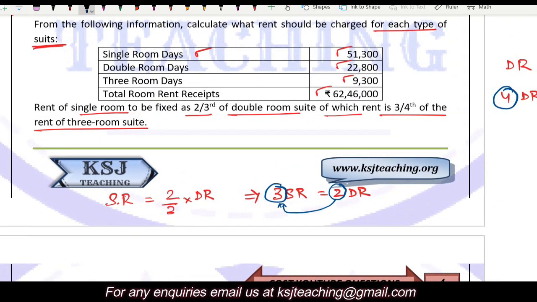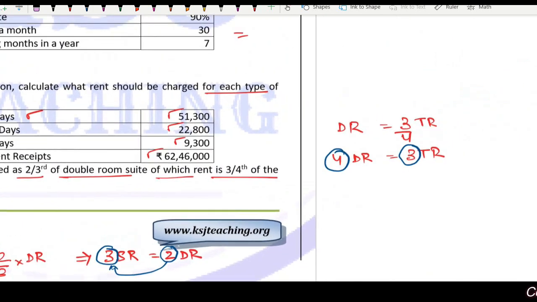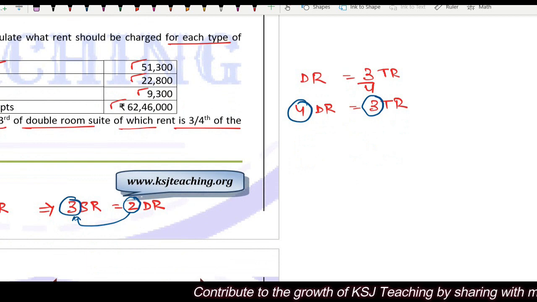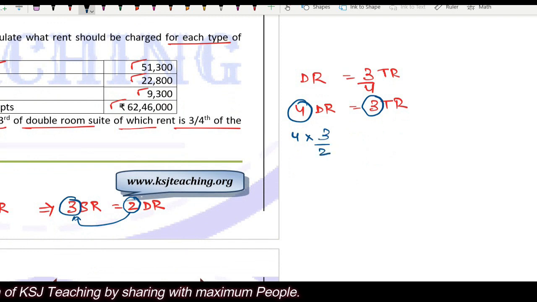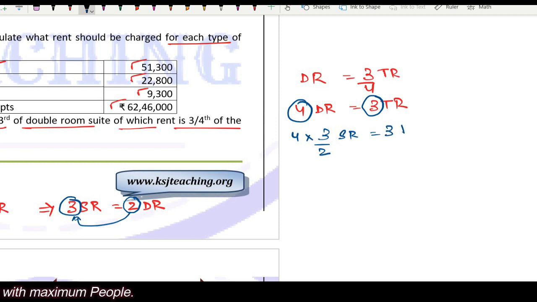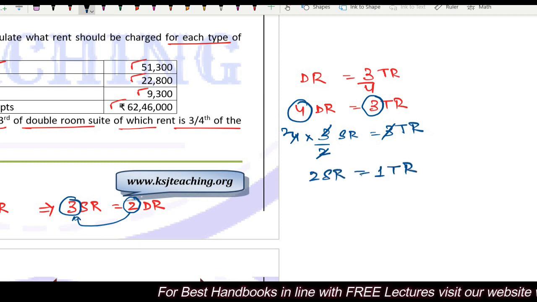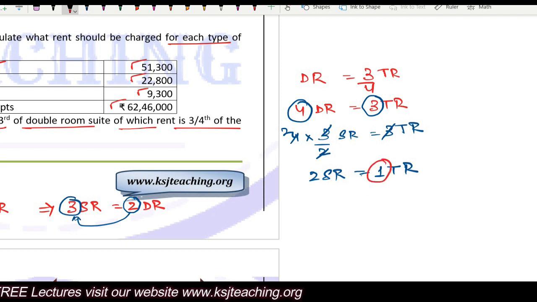Now I can substitute. Now what will happen? I need to convert into single rooms. I want to convert all these into single rooms, right? Here I can say single room is equal to 2 by 3 double room. Now if I want to convert this double room into single room, what I can say? I can say 4 multiplied by 3 by 2 single room is equal to 3 triple room, right? So 3 gets cancelled. This is 2. So 2 SR is equal to 1 TR. That means that whatever the rent you will earn from 1 triple room, the same amount of rent you can earn from 2 single rooms.